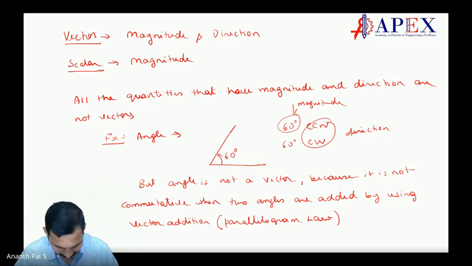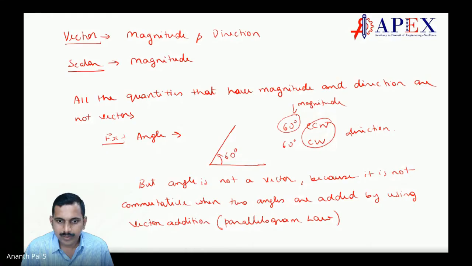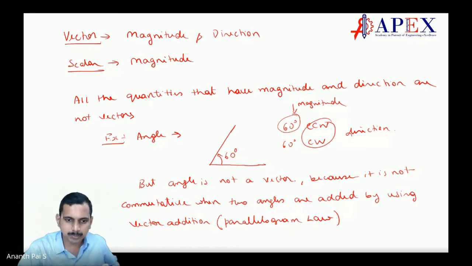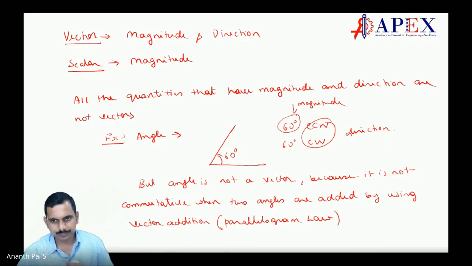Yes, tell me. Sir, can you explain once again about the commutative? I will explain it in the next slide. You just have to write it down. That's it. Just write it down. I will explain this last sentence.